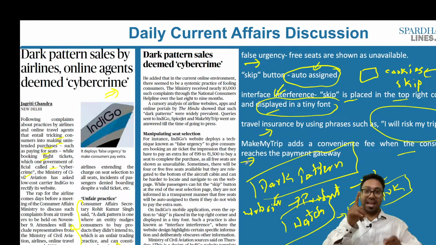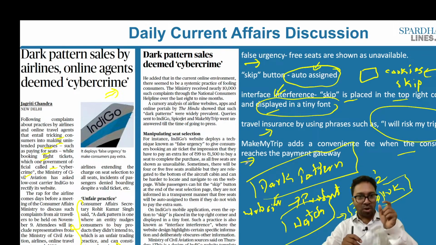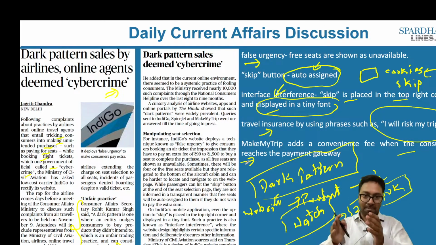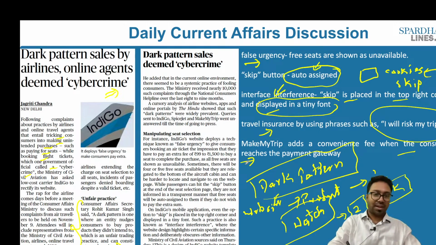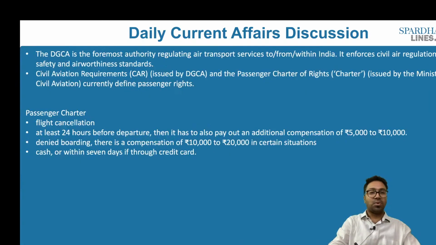All these are the aspects of what is called the dark pattern, which is being constantly used in all these aviation industry and its companies, and this has to stop because this is equivalent to cybercrime, says the article. Added to it, there are other unfair trade practices as well. In order to overcome all these issues, what we have is the passenger charter that the government of India came up with back in the year 2019.